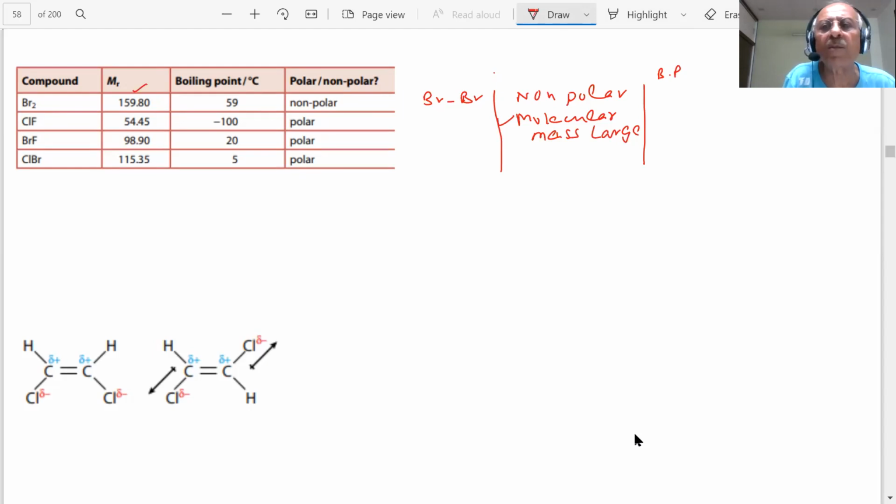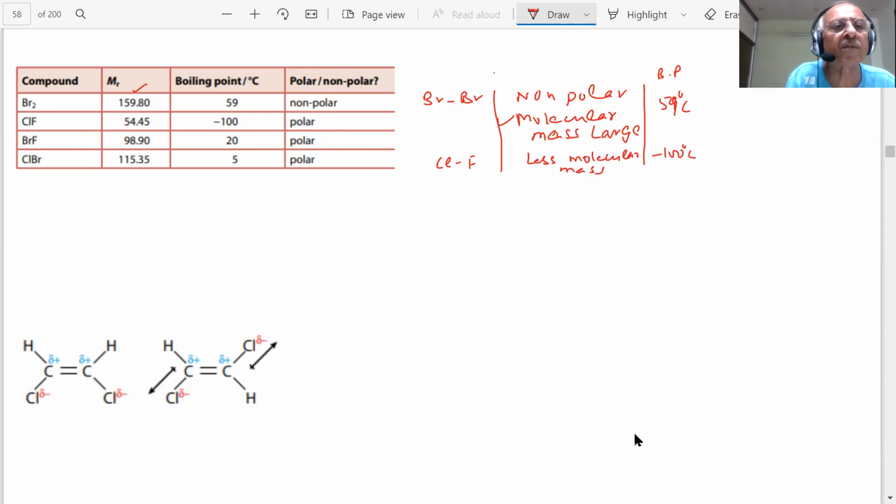What is the boiling point? 59 degrees Celsius. Compare with ClF. It is polar, but molecular mass is much less. It is becoming minus 100 here. Minus 100. The molecular mass is less.